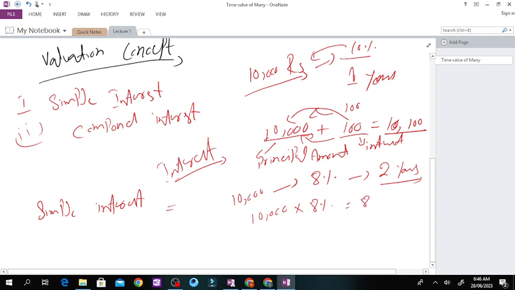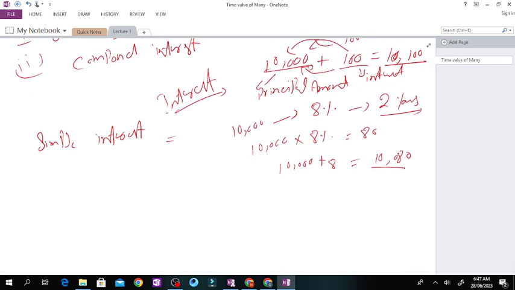How much interest would you get? It would be 80. So 10,000 plus 80, and you would be able to get 80 rupees extra at the end of 1 year. That was the case of year 1.